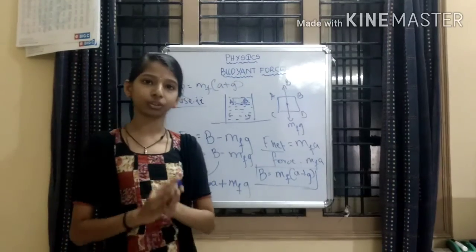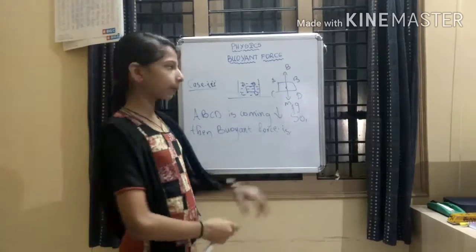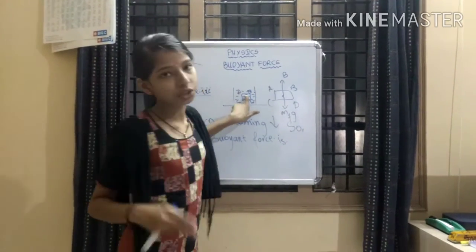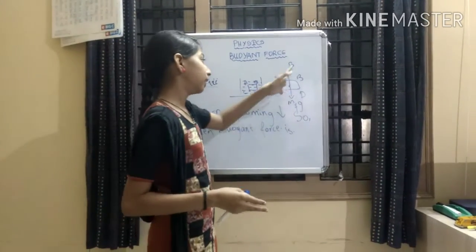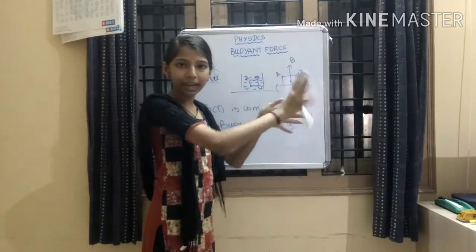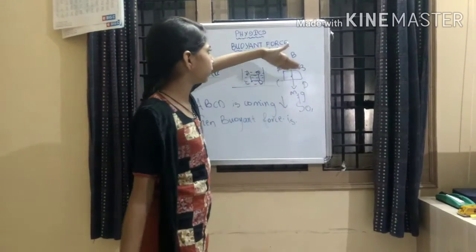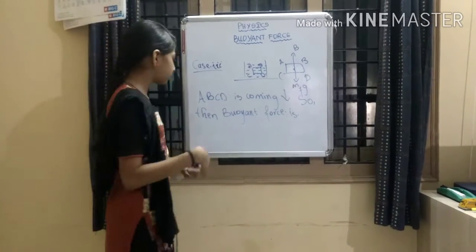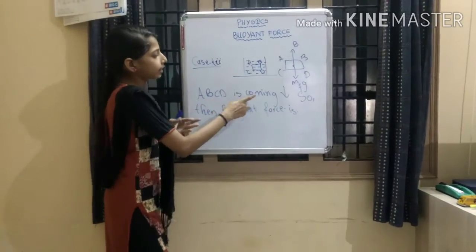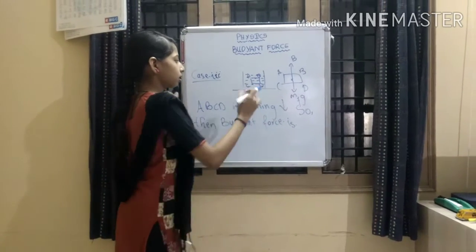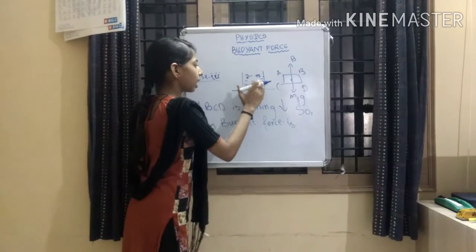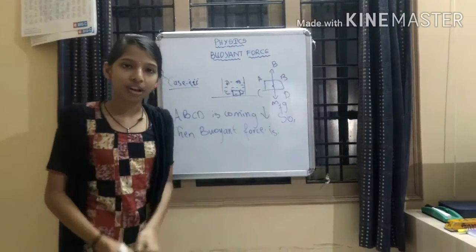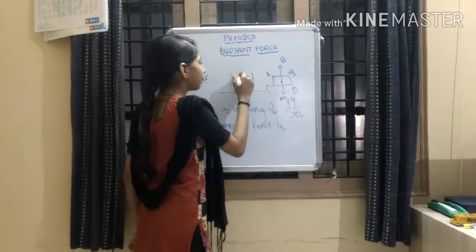Okay, now we have to go to case 3. Our diagram told us there is a piece of fluid ABCD named like this. We drew a diagram, named it, and drew all the forces. In our question of case 3, they asked that ABCD is coming down, which means it is going down. When it comes up, it is floating.